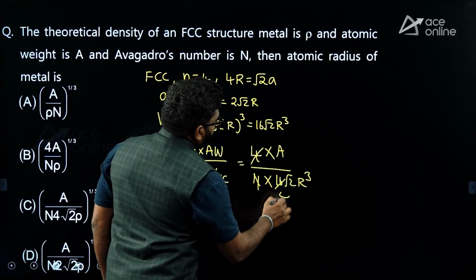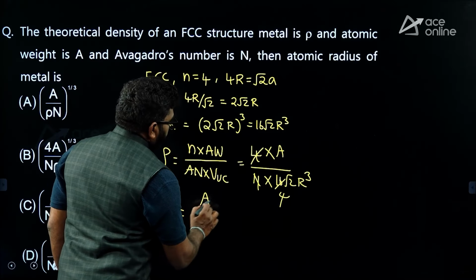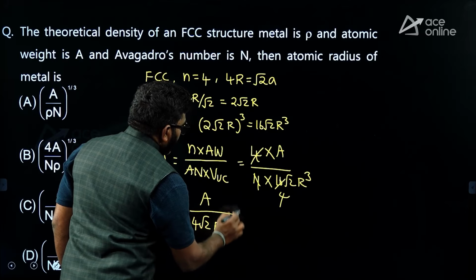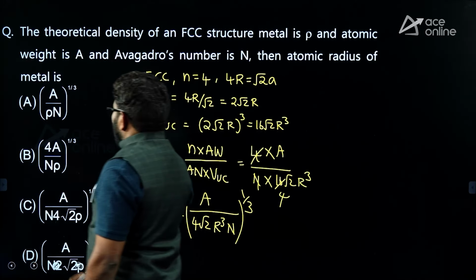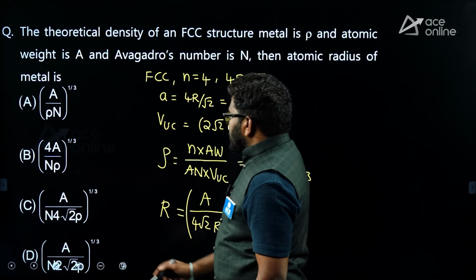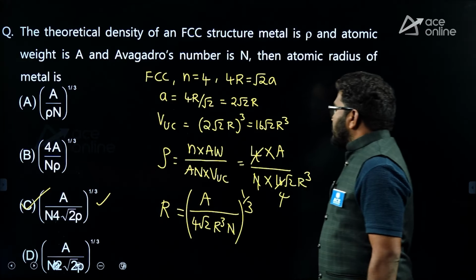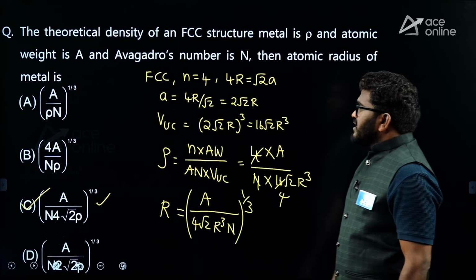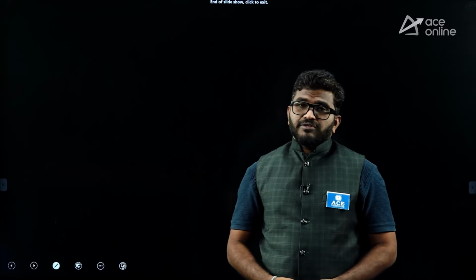So, R equal to A by 4 root 2 rho N whole power 1 by 3. So, C is the correct answer for this question. This type of question sometimes they will ask you. The way of asking questions are very easy and basic simple questions they will ask you.